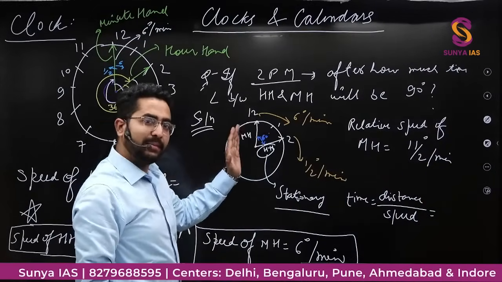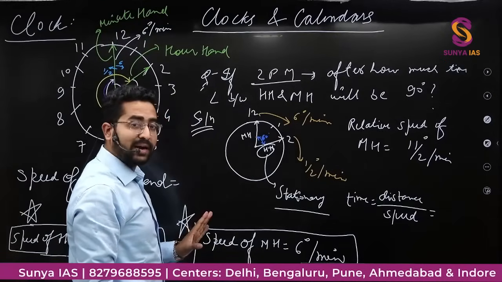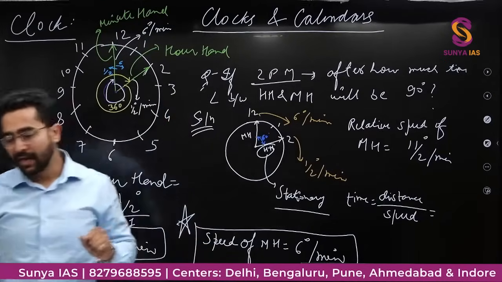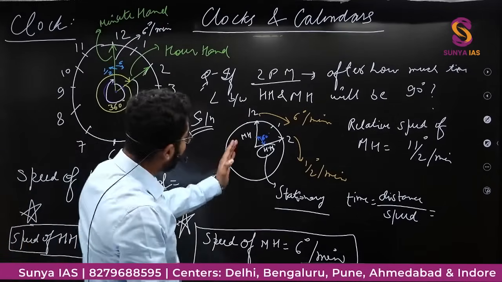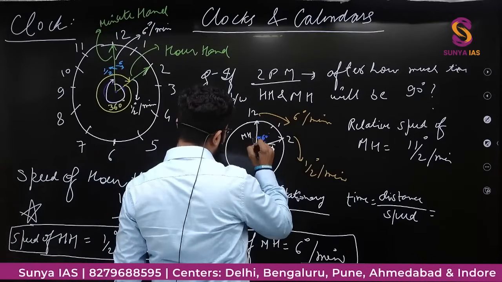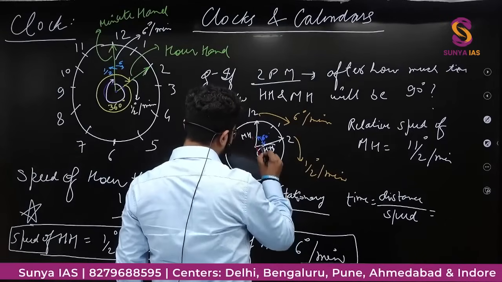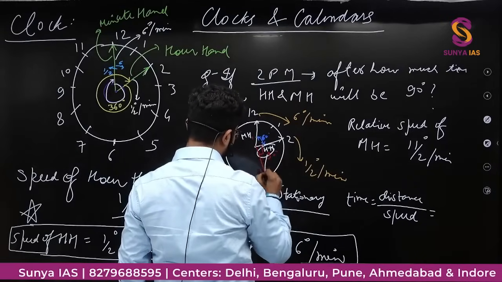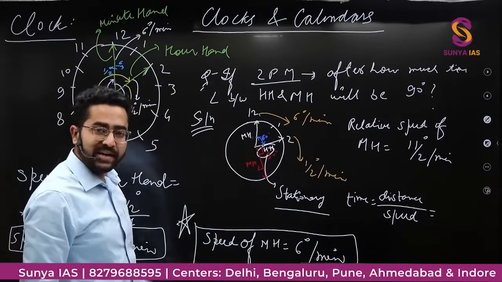अब इसमें क्या है, अभी एंगल कितना बनाना है? 60 डिग्री बनाना है, 90 डिग्री बनाना है, राइट? कितना बनाना है? 90 डिग्री बनाना है, ठीक है? So what will happen, the angle between minute hand and hour hand should be 90 degree. So this is the minute hand at first position. The second position of minute hand should be something like this, where this angle is 90 degree. This is minute hand at second position, right? These two angles should be 90 degree.